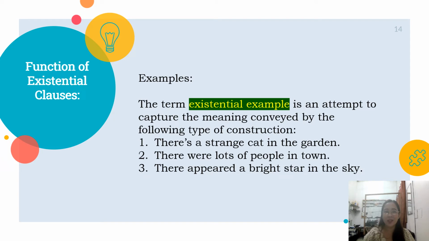Examples. The term existential example is an attempt to capture the meaning conveyed by the following type of construction. Number 1: There's a strange cat in the garden. Number 2: There were lots of people in town. Number 3: There appeared a bright star in the sky.